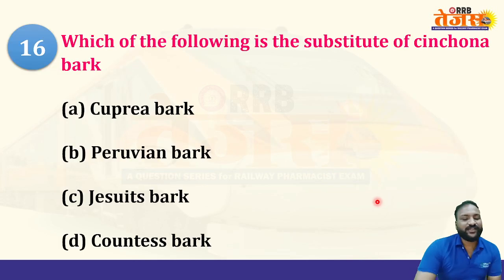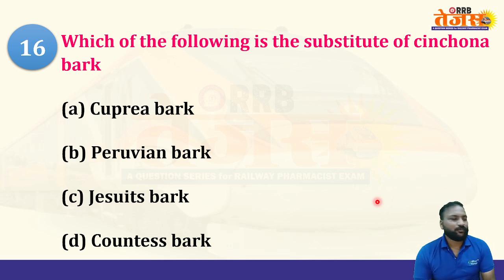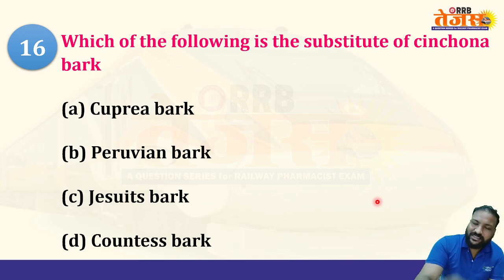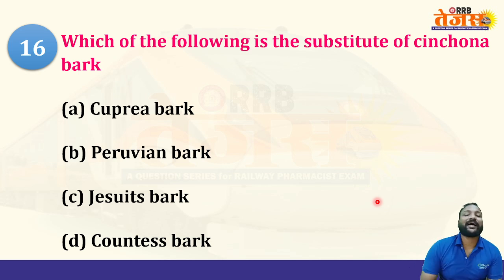And the 16th question of this series: which of the following is a substitute for cinchona bark? For crude drugs, there are more chances of adulteration. In such adulteration, people use adulterants, substituents, and allied drugs also. Option A Cuprea bark, Peruvian bark, Jesuit's bark, and Countess bark. So what is a substitute?